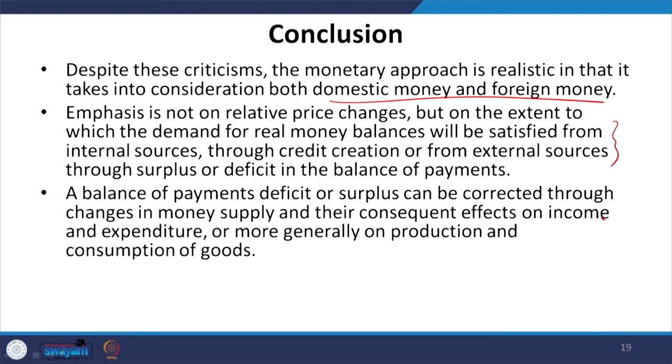So, a balance of payments deficit or surplus can be corrected through changes in the money supply and their consequent effects on income and expenditure, or more generally on production and consumption of goods. Therefore, this theory has also addressed the issue of automatic correction of a deficit in the balance of payments. With this we have discussed the conclusion of this theory, and I think next class we will talk about some other dynamics through the monetary approach.